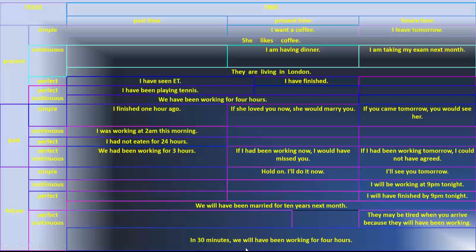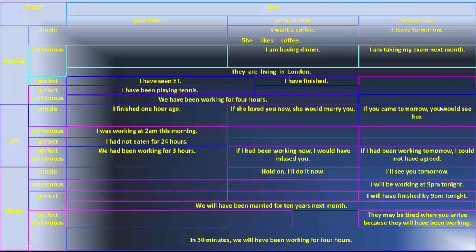In 30 minutes, we will have been working for 4 hours, same meaning. So finishing the 30 minutes means we finished or completed 4 hours of work. For the future, they may be tired when you arrive because they will have been working for 3 hours or so on. They may be tired.